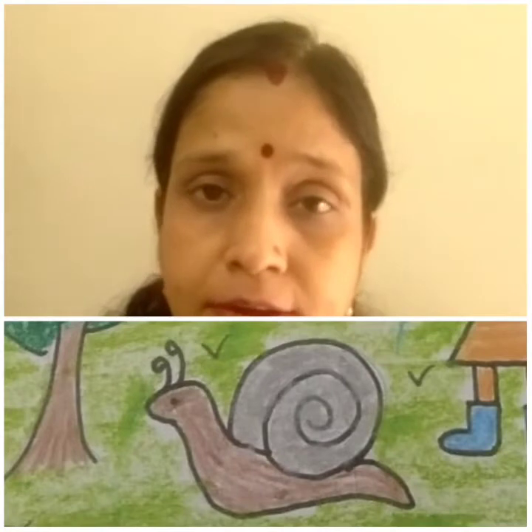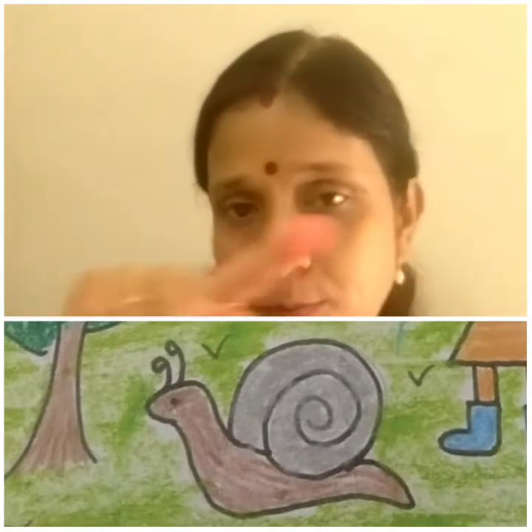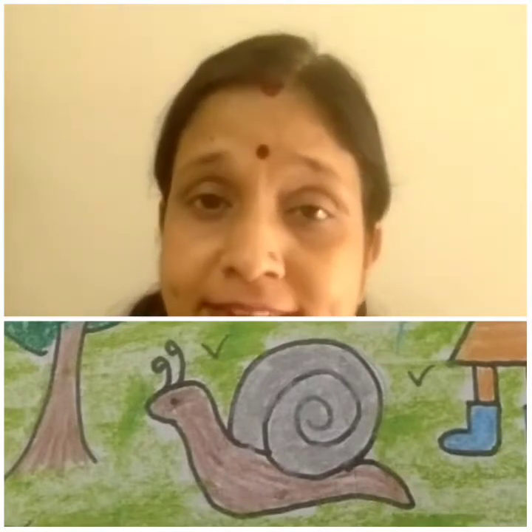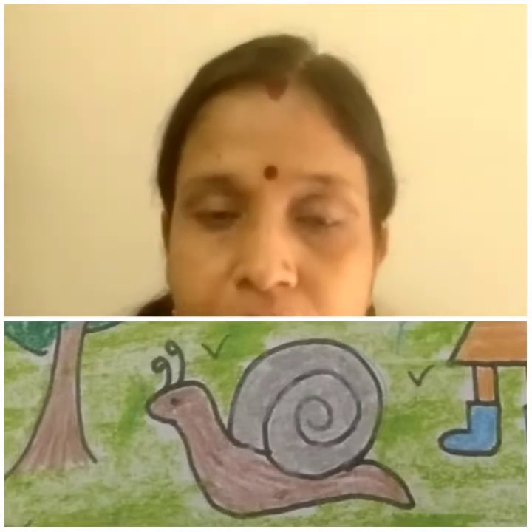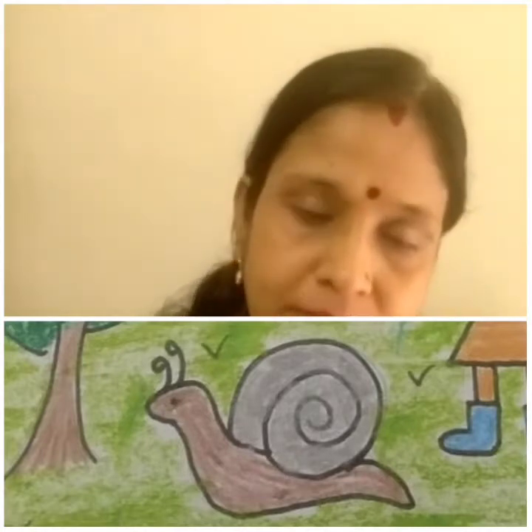Next, I will tell you about the snail. I told you the story, the snail and the cherry tree. Yes, that snail. The snail has a shell on its body. For what? When it sees any danger, it curls into the shell to cover itself. And it is very slow in walking, which means it crawls slowly and slowly.